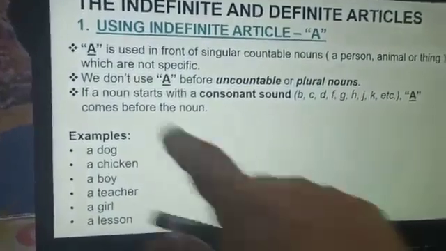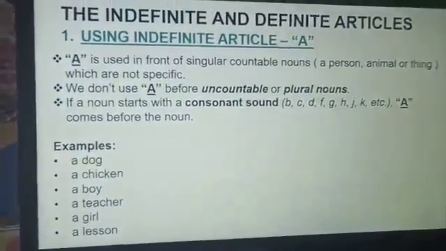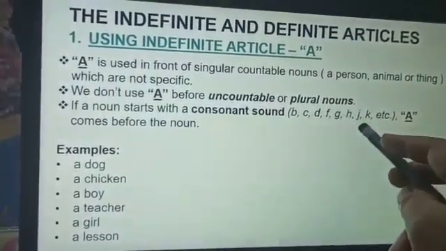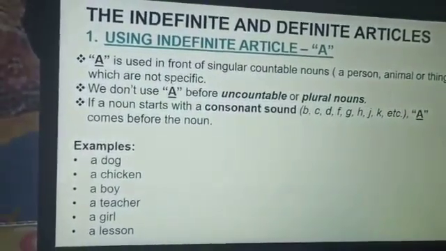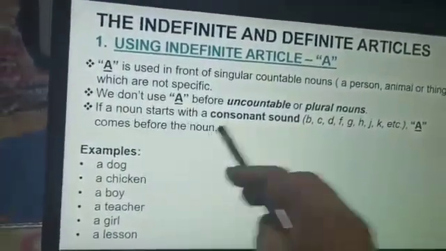If a noun starts with a consonant sound, we use a. What are the consonant sounds? B, C, D, F, G, H, K, leaving out all the vowel sounds A, E, I, O, U. All the others are consonant sounds. It comes before the noun.